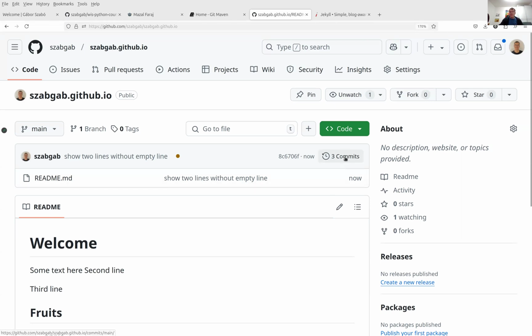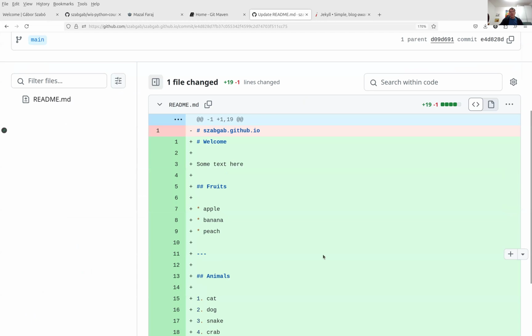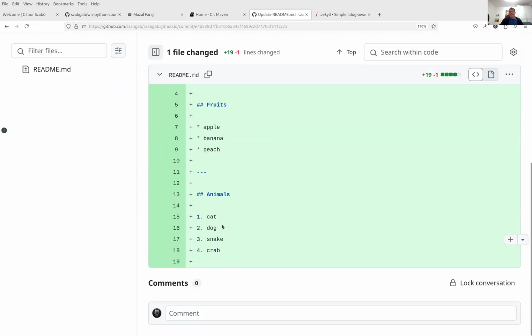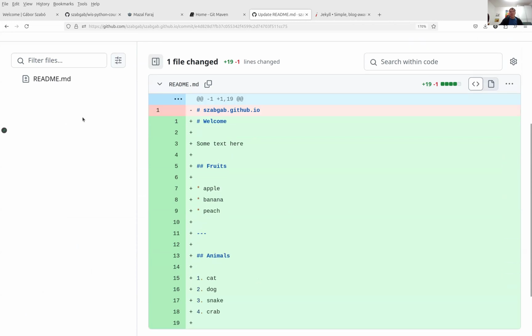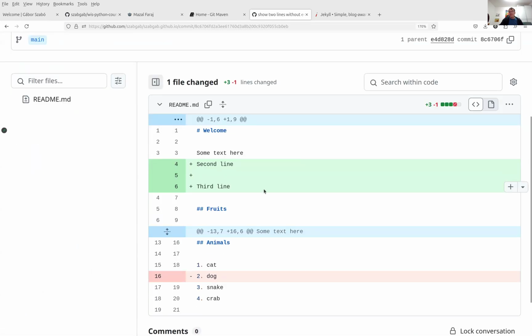I can click here and see the history of my changes. I can even click here on the ID of the change, and then I can see what changed. So you can see that I removed this line and then added all these lines. This was the previous change I made. I click on here, I can see then I added these lines and I removed the dog. Okay, so this is how we can see the history of our changes.